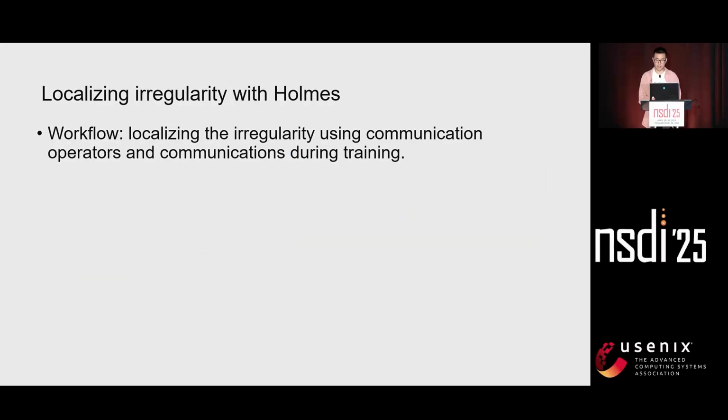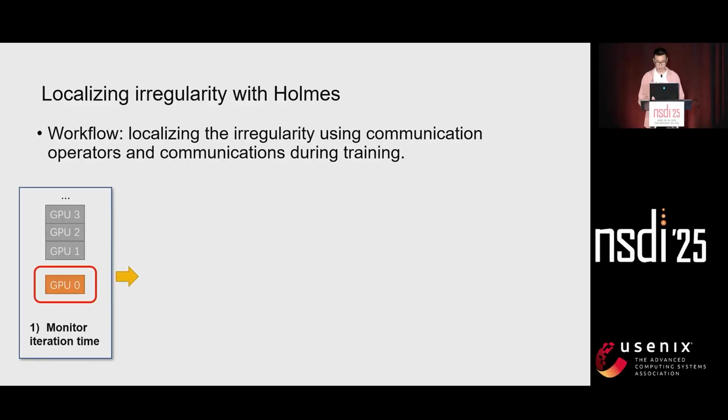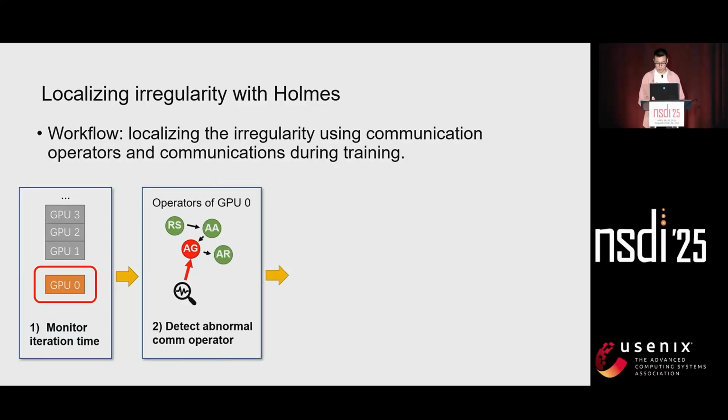To address these challenges, we propose Holmes, a system that pinpoints irregularity through communication operator analysis. Holmes begins by monitoring the iteration time on a single GPU. When the iteration time on this GPU exceeds the average iteration time by delta times, Holmes sequentially examines each communication operator on this GPU to identify those that result in the iteration delay.